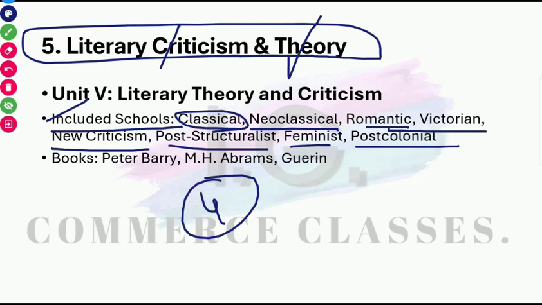Additionally, if you have time, if you have covered the whole syllabus, try to read new historicism and all those which are pending as well. And again, Peter Barry is important for you all. If your basics are not strong, then you should prepare M.H. Abraham at the very first, then go to other standard books. For example, Peter Barry is there.